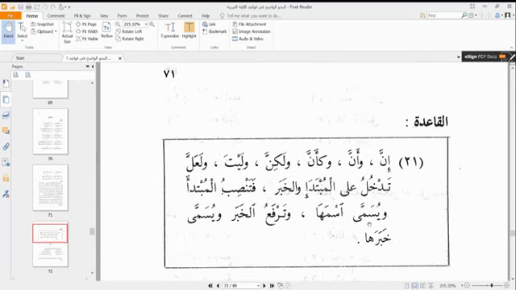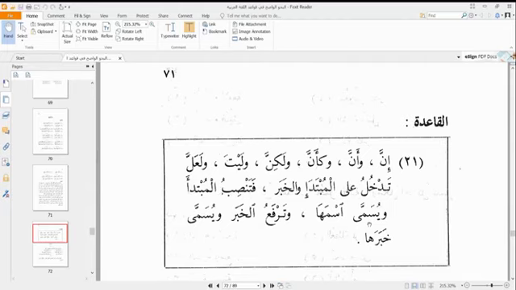So who are inna wa akhawatuha, inna and its sisters? We have inna, anna, ka'anna, lakinna, laita, and la'alla. Inna and anna: their function in a sentence is to establish the feature of the khabar for the mubtada.